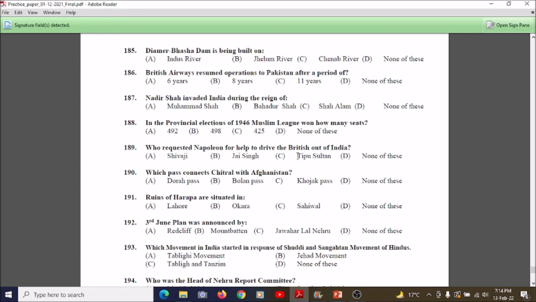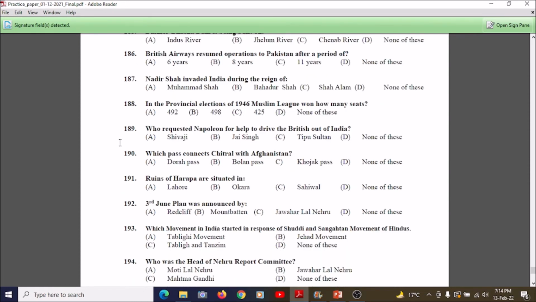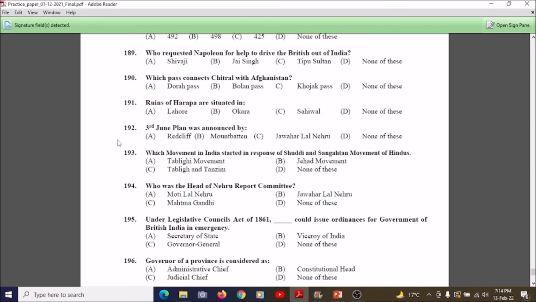So students, now we're going towards another question, number 187, which is: who requested Napoleon for help to drive the British out of India? A. Shivaji, B. Jai Singh, C. Tipu Sultan, or D. None of these. So the correct answer is C.